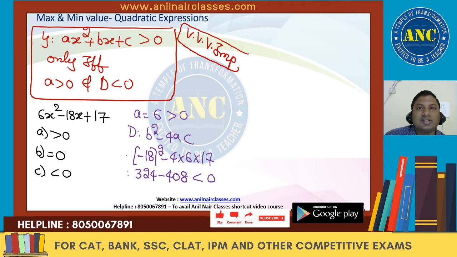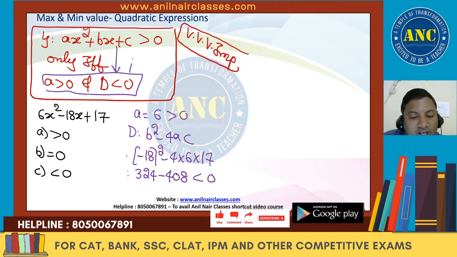Discriminant is less than 0. A greater than 0, D less than 0. If this is true, this will also be true. I hope the idea is clear. So what will be the expression? Inequality, it will be greater than 0.